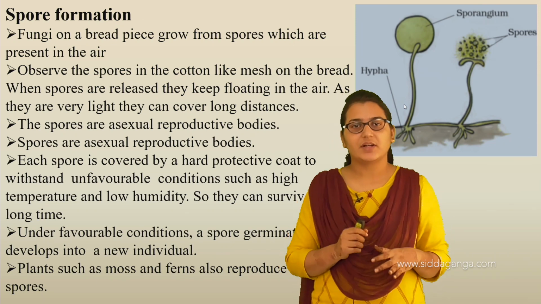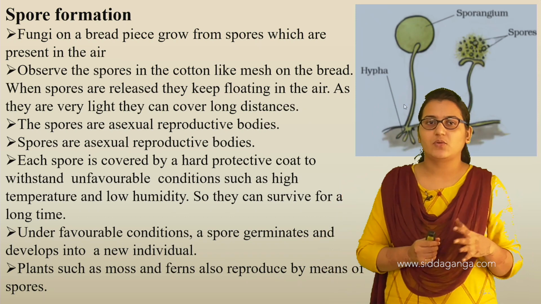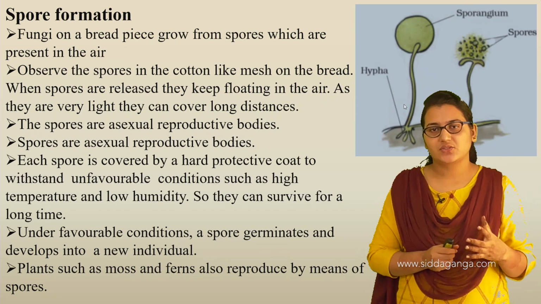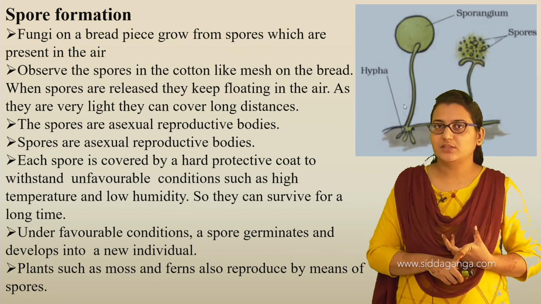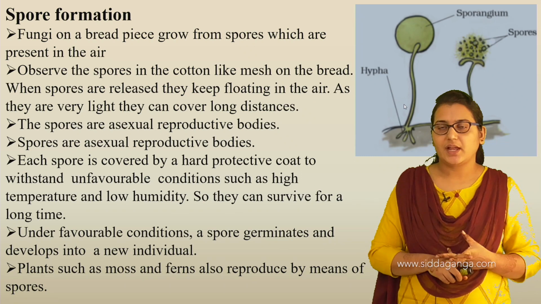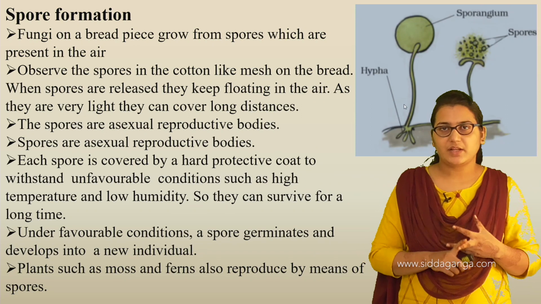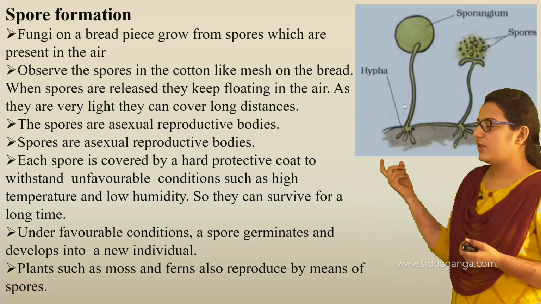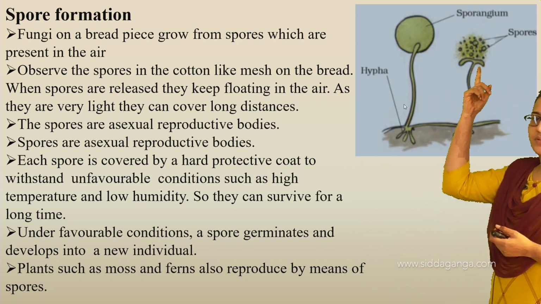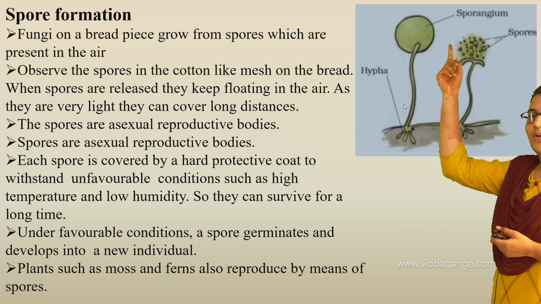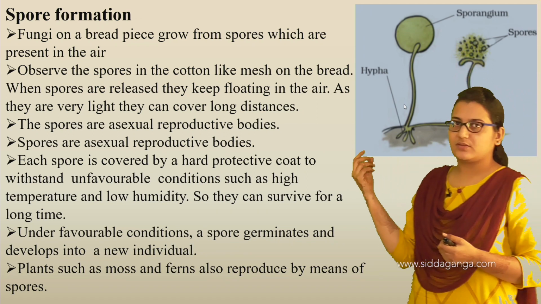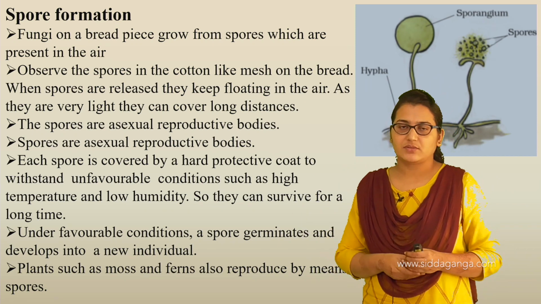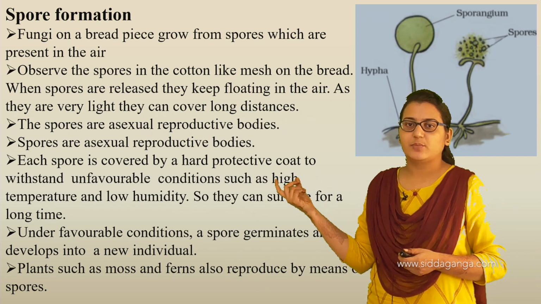Here a fungus on the bread piece grows from spores which are present in the air. These spores are the asexual reproductive bodies. Like buds were the reproductive parts in budding, and fragments were the reproductive parts in fragmentation, likewise these are the spores. Here we can see the structure of a fungus and the spores. This is how reproduction happens in spore formation. There is a formation of spores, and due to those spores another individual is produced. So here the spores are the asexual reproductive bodies.